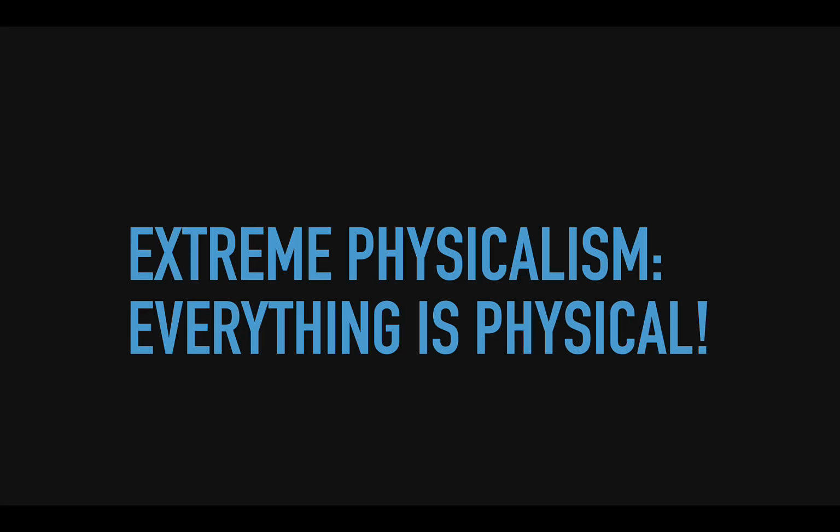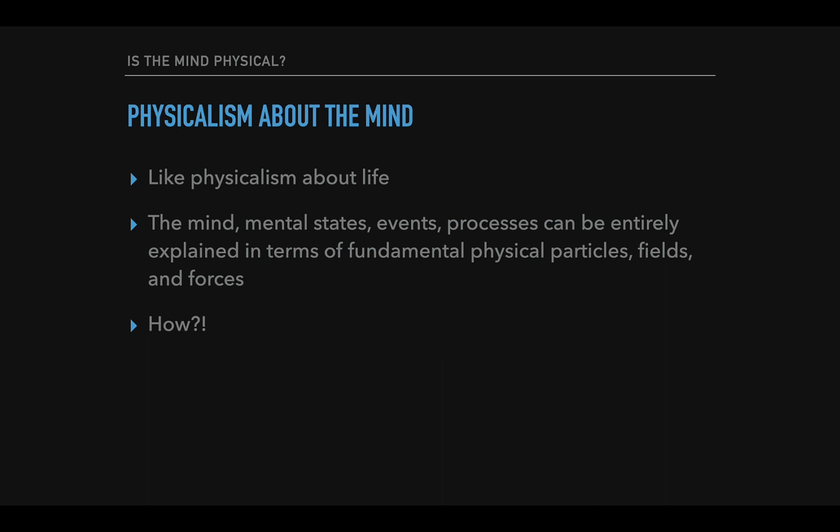So extreme physicalism would say that's true about everything, that everything is physical. Is extreme physicalism true? Well, that's a good question. But what extreme physicalism says is everything either is what fundamental physics itself discovers, or can be defined in terms of fundamental physics, or can be explained in terms of fundamental physics. And physicalism about the mind is part of extreme physicalism, and it says that the mind, mental states, events, processes, intellect and emotion and sensation and memory and choice can all be explained in terms of fundamental physical particles and fields and forces, just like we do with life. And the question is, how then can that happen? And that is what we will be talking about in the last videos in this module.